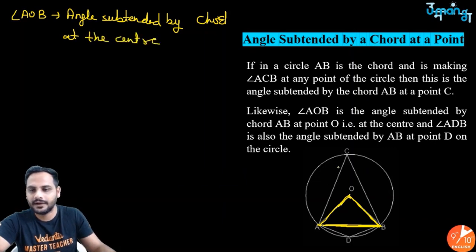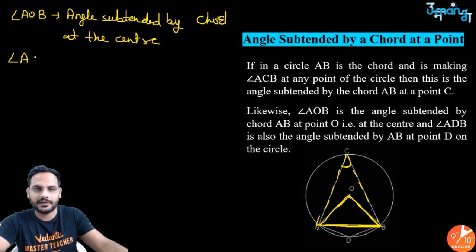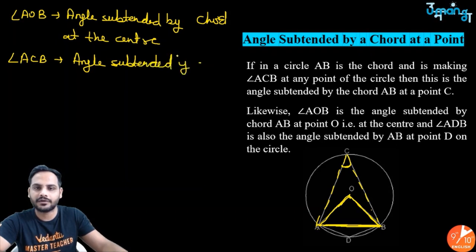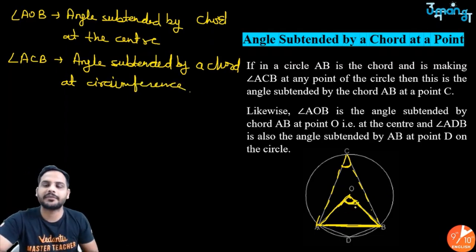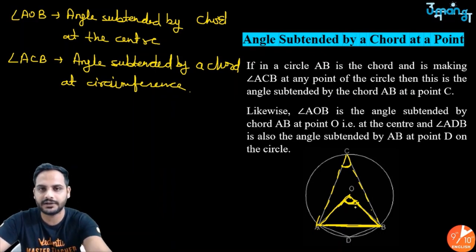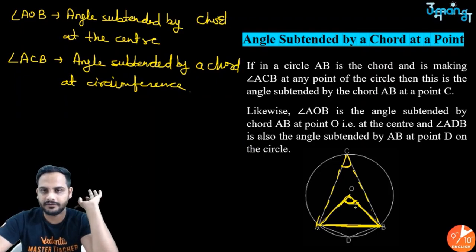Okay, center. And if I take the angle ACB, it is the angle we have taken at the circumference. So angle ACB will be angle subtended by a chord at circumference. Okay? There is the difference. Angle subtended by a chord at the center and angle subtended by a chord at the circumference. So this is the meaning of angle subtended by a chord at the center and angle at a circumference. Okay?